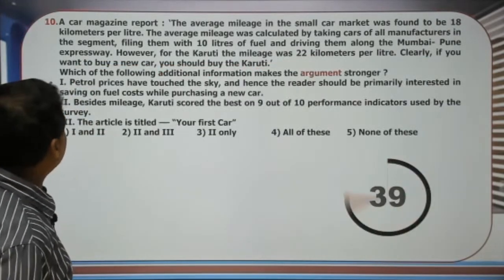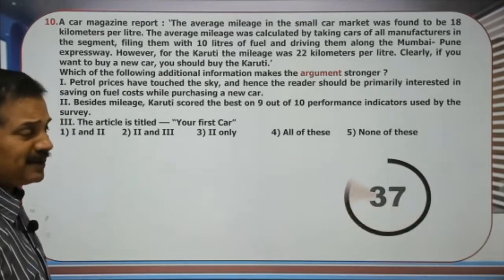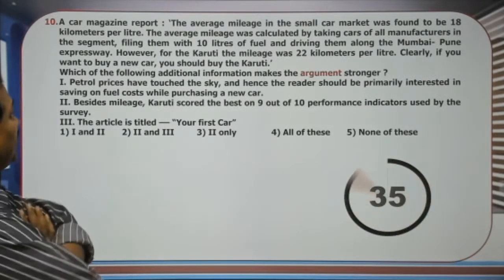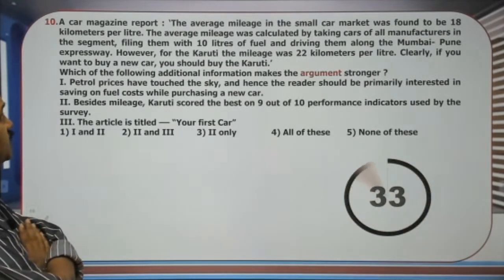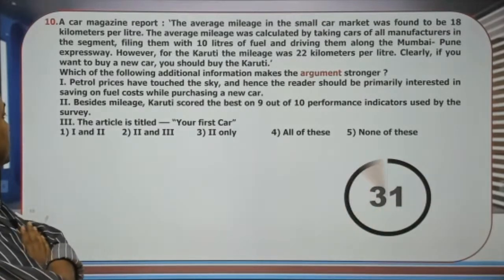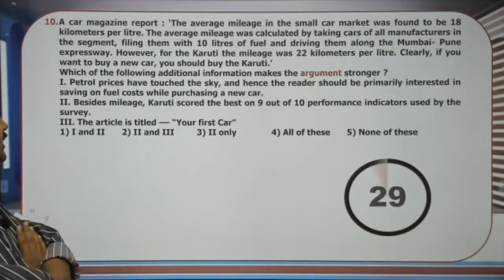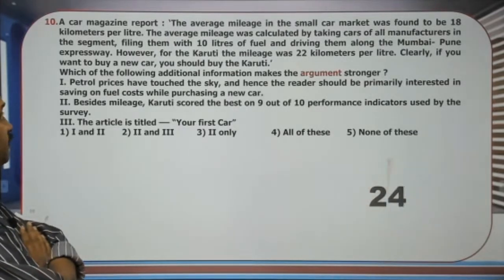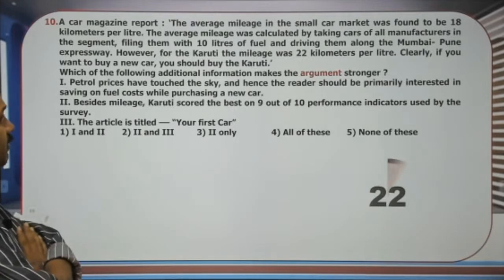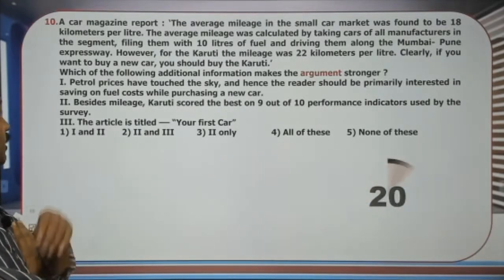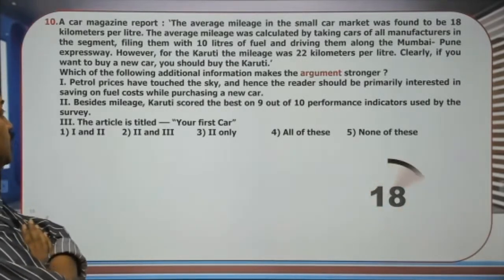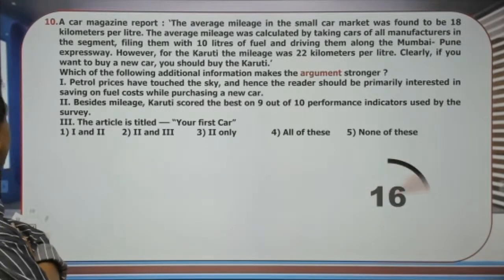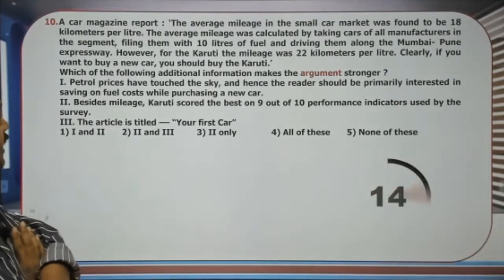The 10th question, again the statement is the same. The average mileage in the small cars market was found to be 18 kilometers per litre. The average mileage was calculated by taking cars of all manufacturers in the segment, filling them with 10 litres of fuel and driving them along the Mumbai-Pune expressway. However, for B, the mileage was 22 kilometers per litre. Clearly, if you want to buy a new car, you should buy the B.